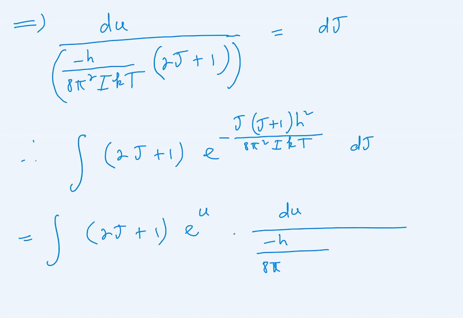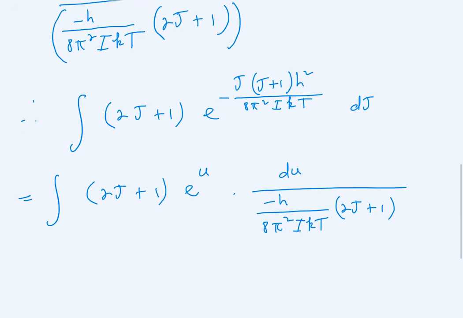Okay, let me go back. I want to write the pi properly. So we've got 8 pi squared multiplied by i k multiplied by t, right? Multiplied by 2j plus 1. So that is basically what we replaced dj with, because we showed that dj is equal to this.